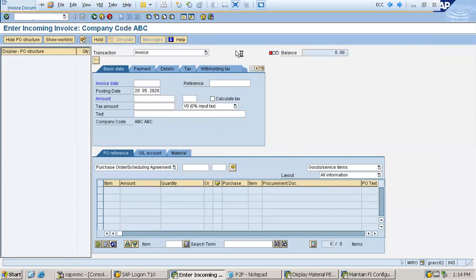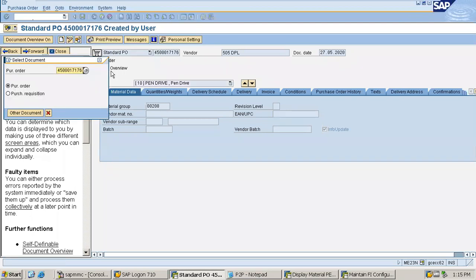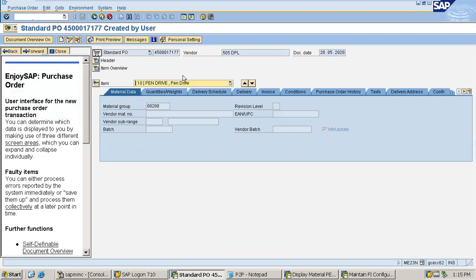Taking a bit of time to display the purchase order. Yes, I'm in ME23N. Now I'll be displaying the purchase order. This is my purchase order number. Now pressing enter. Yes, it is being displayed.